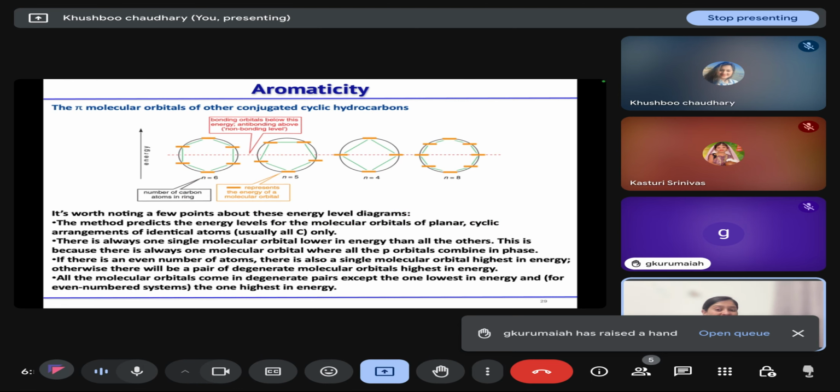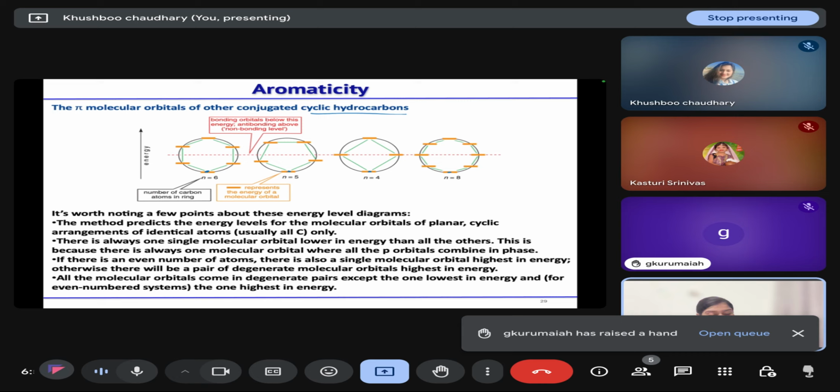Then for drawing the molecular orbitals of other rings or cyclic hydrocarbons, we can draw a circle and make the shape: if it is a six membered ring, we draw a hexagon. If it is a five membered ring, we draw a pentagon. For cyclobutane, we draw a square. And for cyclooctane, we draw an octagon. And we have to draw all the shapes in such a way that one apex point is at the lowest point of the circle, and then we draw the molecular orbitals based on that.